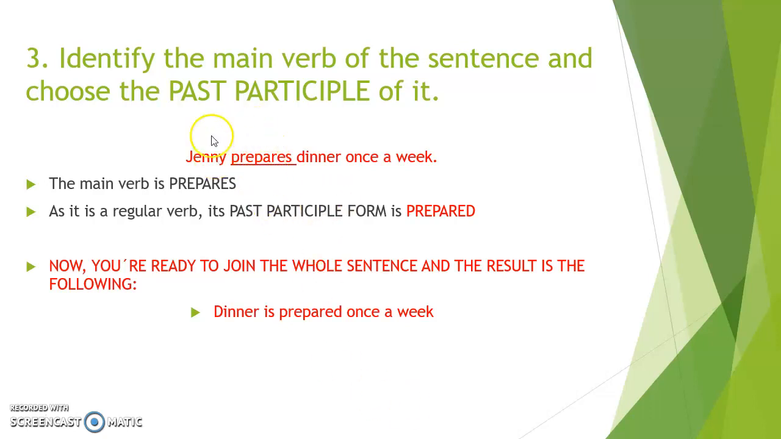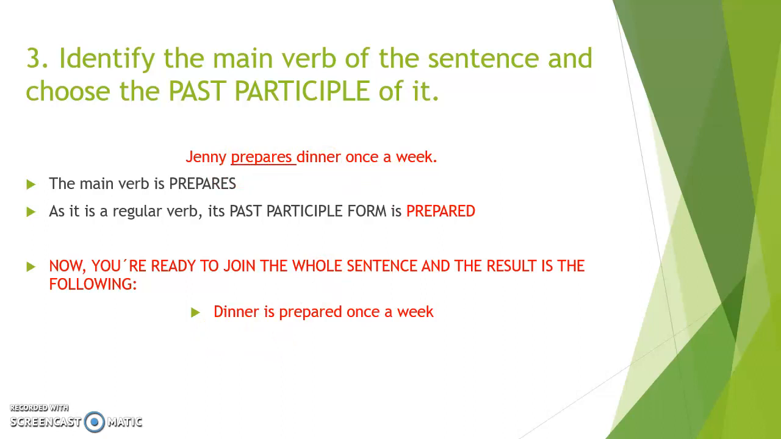Remember that the main verb is the action that your subject is doing. In this case, for example, what does Jenny do? Jenny prepares. So in this case, your main verb is going to be prepares. And we need to transform prepares into a past participle, that in this case is prepared. It is prepared, and as you can see, with that third element you have already completed your passive sentence. So now you are ready to join the result. The result of Jenny prepares dinner once a week is going to be dinner is prepared once a week.